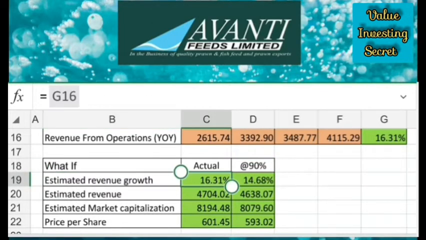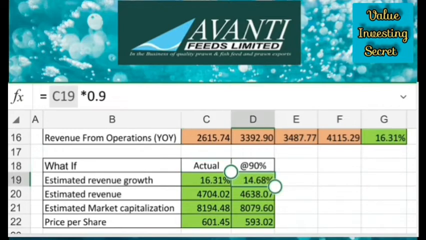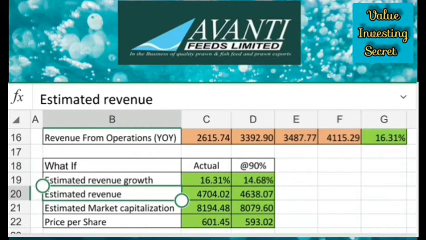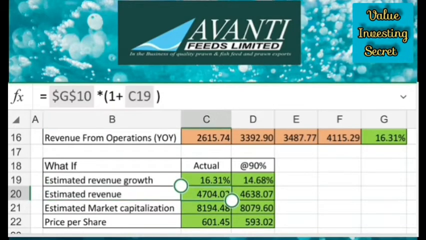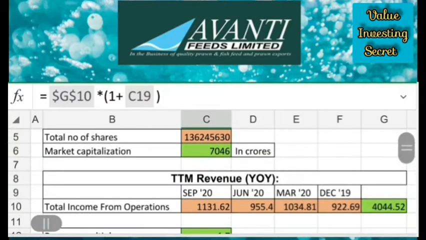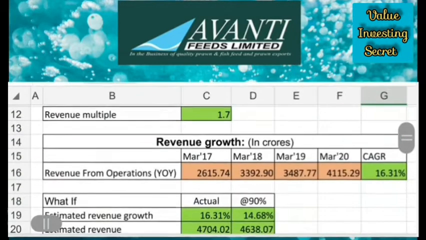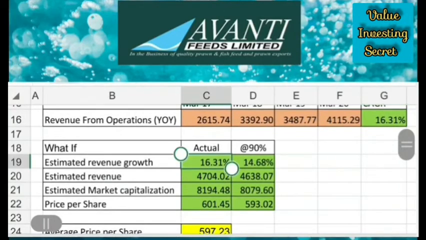So I have taken the actual CAGR, then 90% of the actual CAGR. So we can estimate the revenue growth and revenue also using these figures. Estimated revenue will be the total income from operations multiplied by estimated revenue growth plus 1.